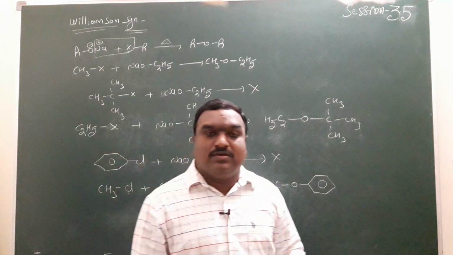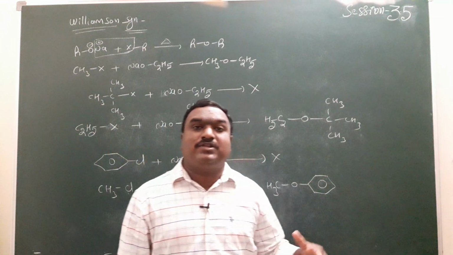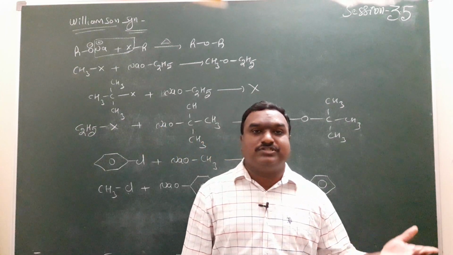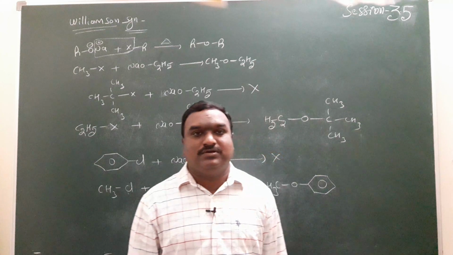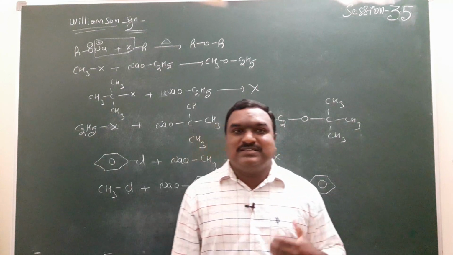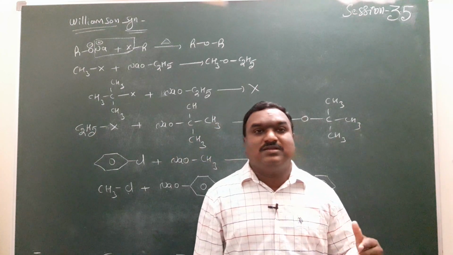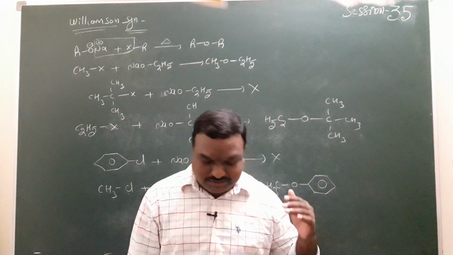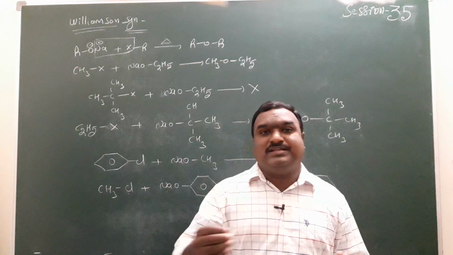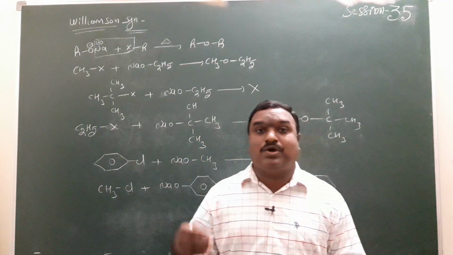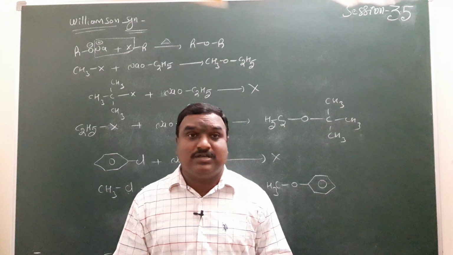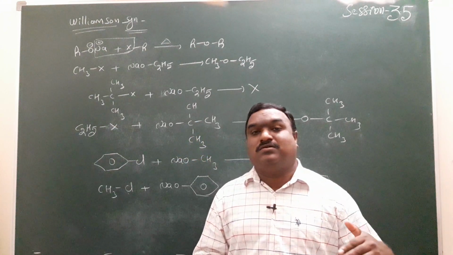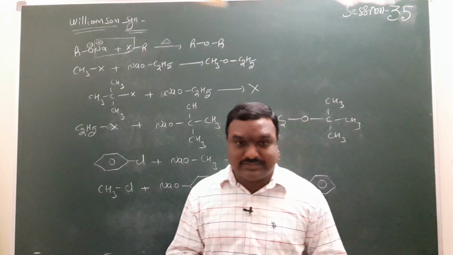In the same way, wherever electron withdrawing groups are present on the aromatic ring, those compounds' reactivity is more in ether formation, because we are discussing Williamson synthesis, which is one type of nucleophilic substitution reaction. Already you know the conditions we have to apply for nucleophilic substitution; we have discussed the effect of factors on nucleophilic substitution reactions.